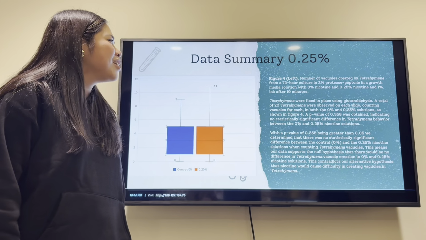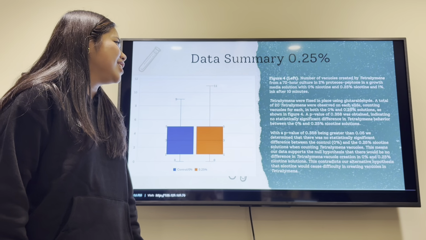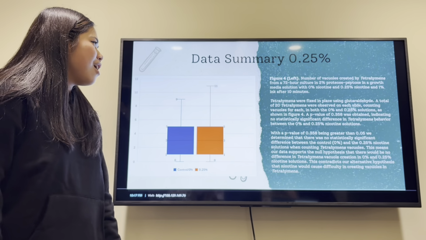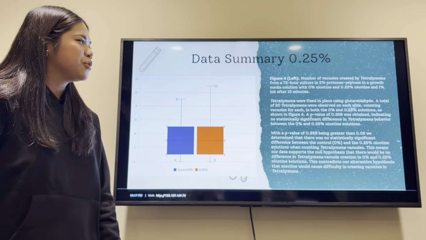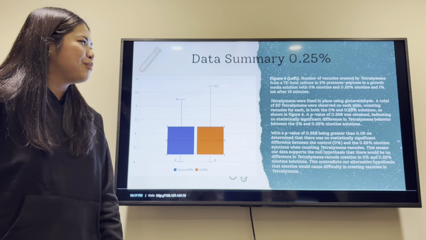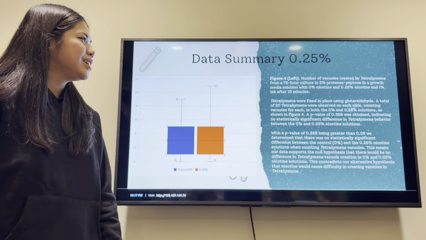This is our data summary of 0.25% nicotine. Using the same methods as previous slides, figure 4 on the left shows the number of vacuoles created by Tetrahymena with 0% nicotine and 0.25% nicotine.